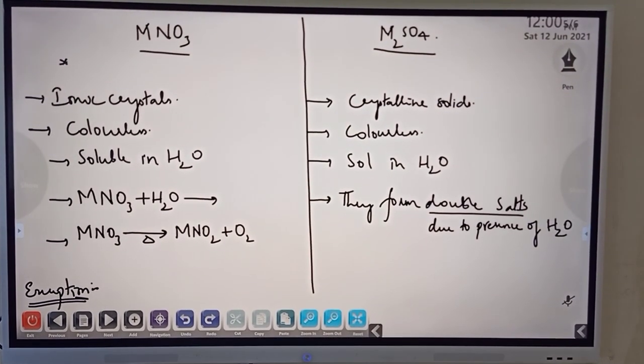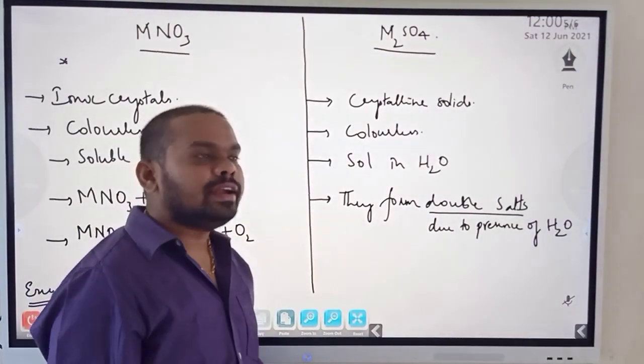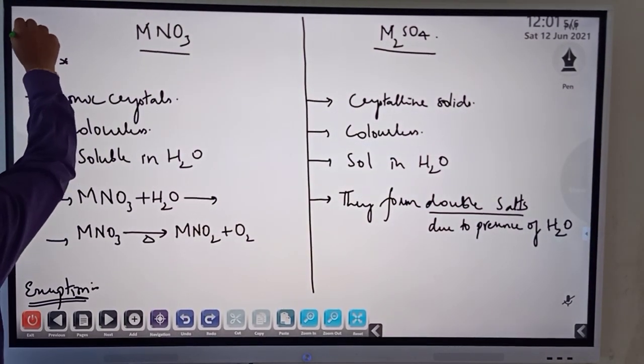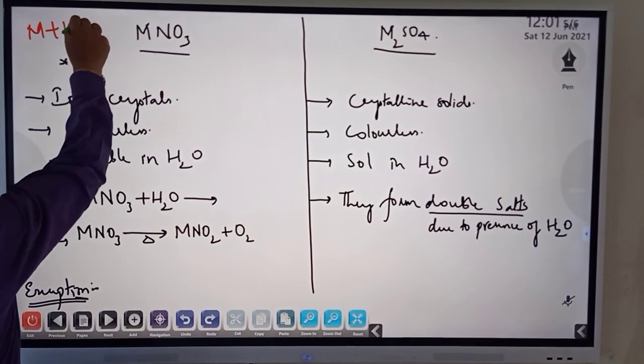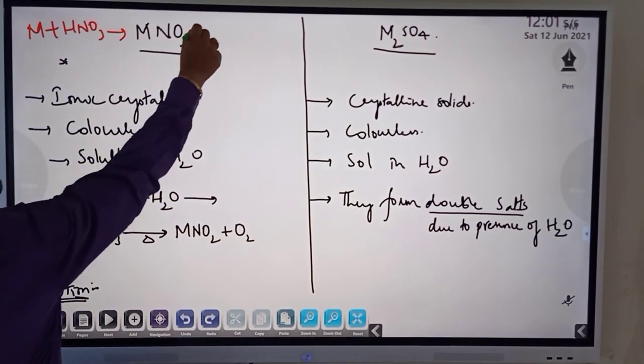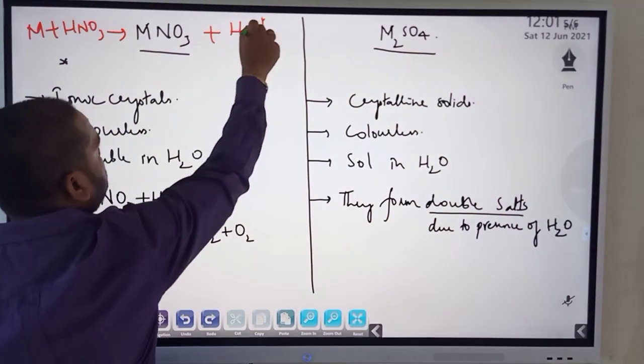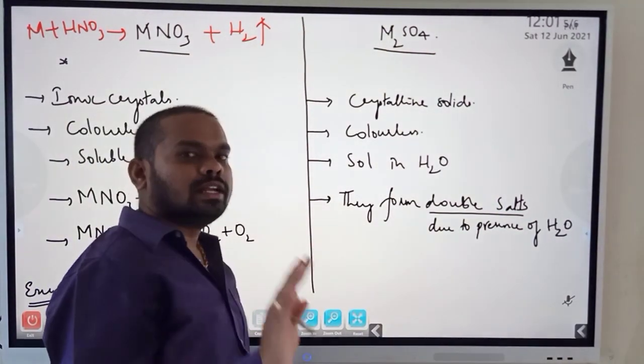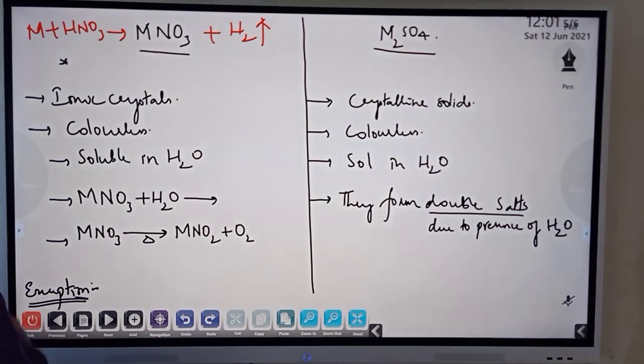Alright, fine. Now the last thing, that is metal nitrates and metal sulfates. How are metal nitrates formed? I said already, metal plus nitric acid will form metal nitrate plus liberating hydrogen gas. So in all the cases, for the formation of salts, hydrogen gas is liberated. Fine, so that is the example.